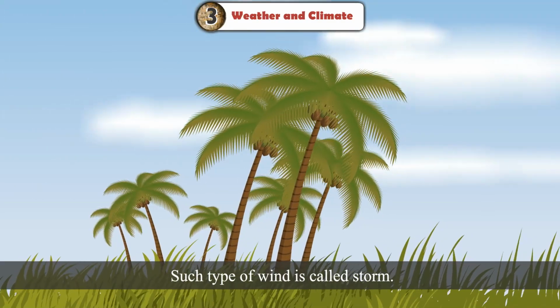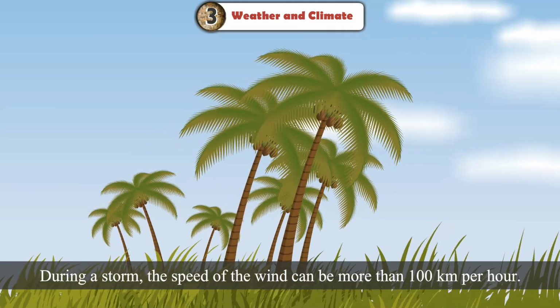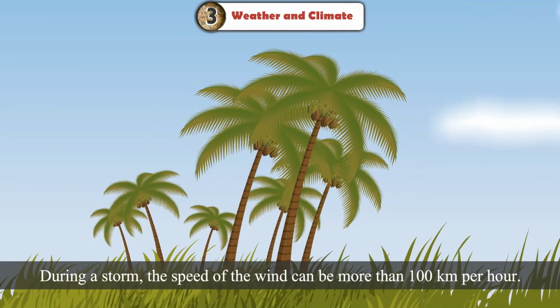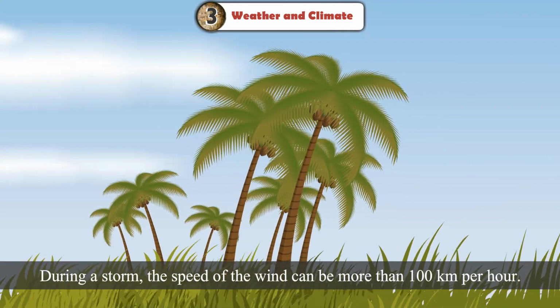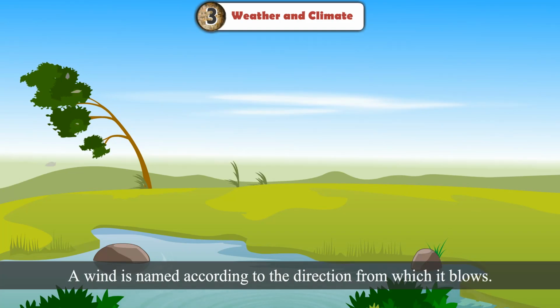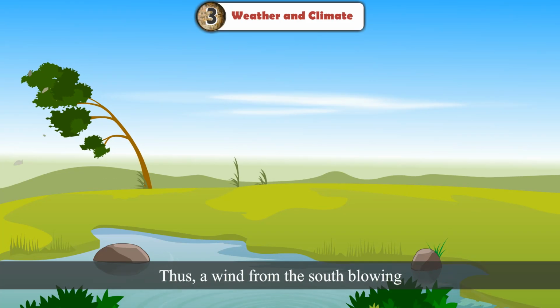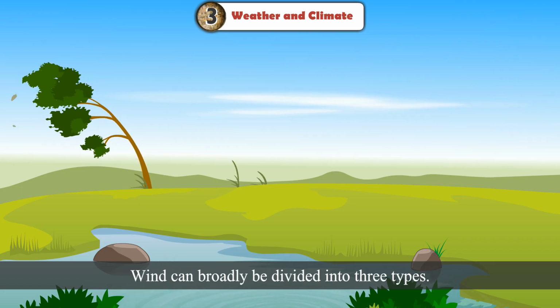Such type of wind is called storm. During a storm, the speed of the wind can be more than 100 kilometers per hour. A wind is named according to the direction from which it blows. Thus, a wind from the south blowing towards the north is called a south wind. Wind can broadly be divided into three types.